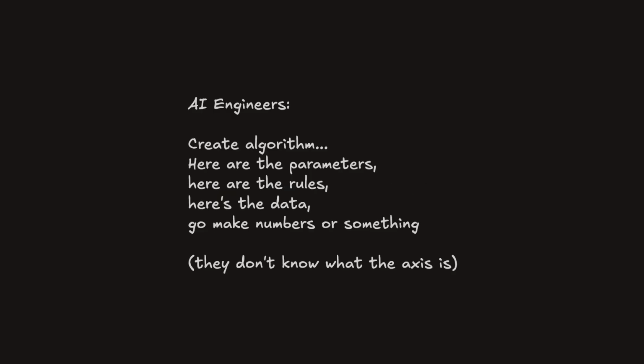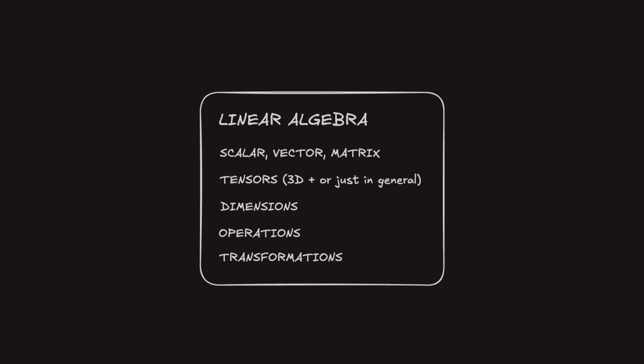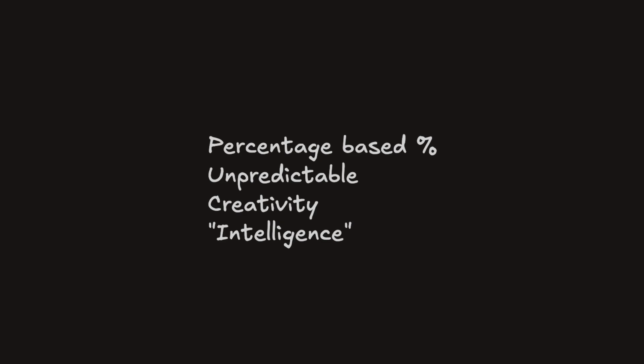So AI engineers create an algorithm. Here are the parameters, here are the rules, here is the data. Go make some numbers or something. They don't even know the axes or what the resulting numbers mean. It just works. This is called linear algebra, which deals with scalars, vectors, matrices, and tensors, as well as dimensions, operations, and transformation. This is percentage based. It's unpredictable, it's creative, and it's intelligence. This is probabilistic.